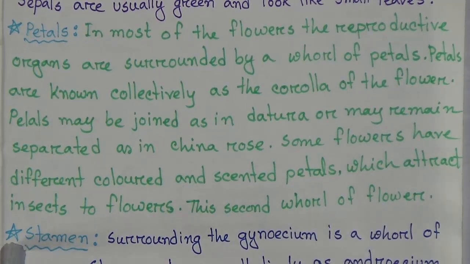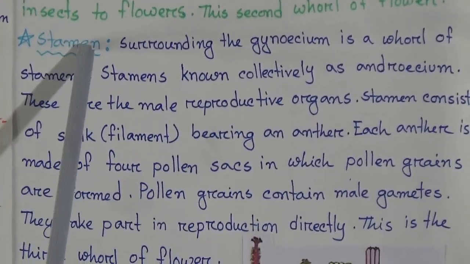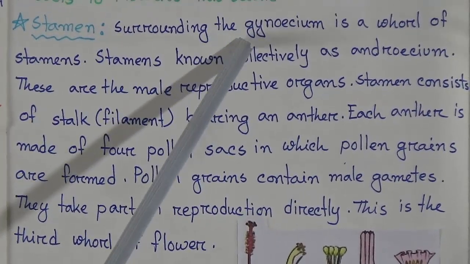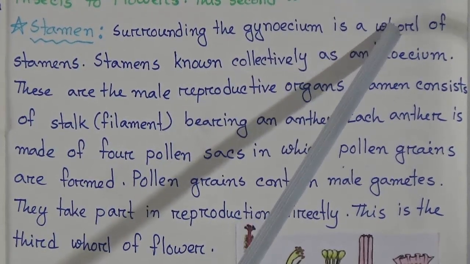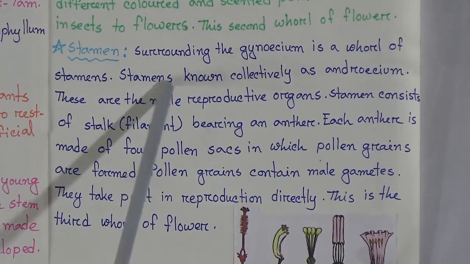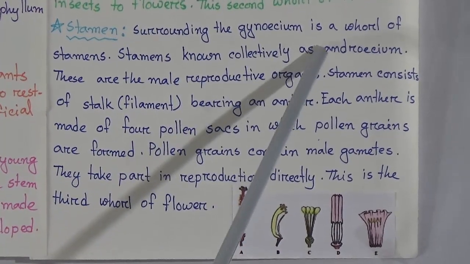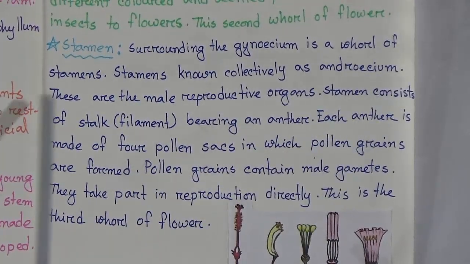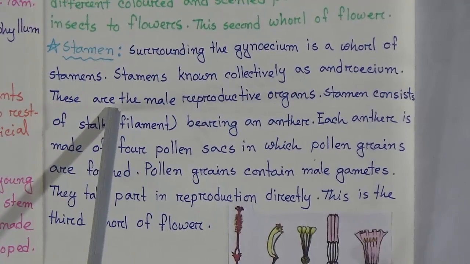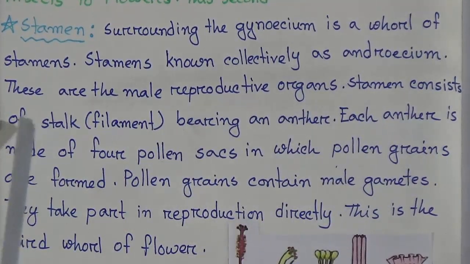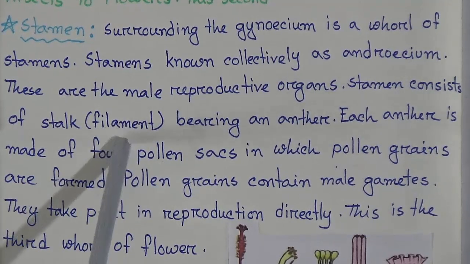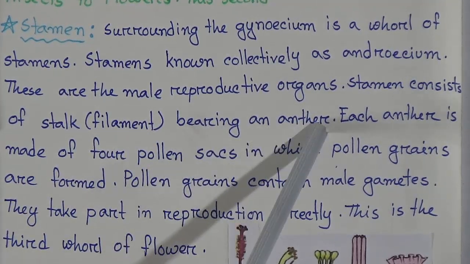Now we will learn about the stamen. Surrounding the gynoecium is a whorl of stamens, known collectively as androecium. These are the male reproductive organs. Stamen consists of a stalk or filament bearing an anther.